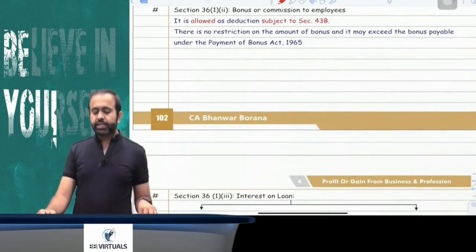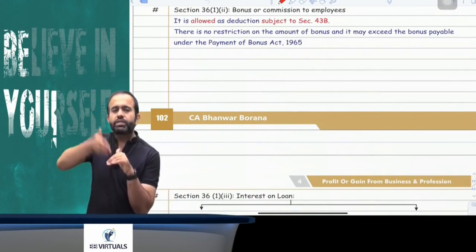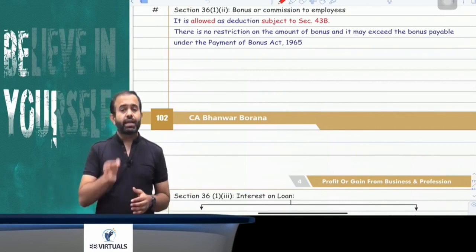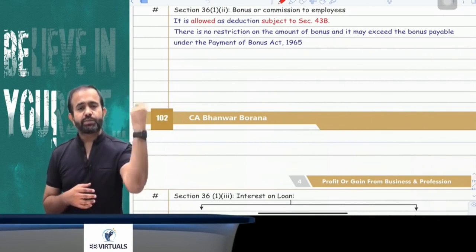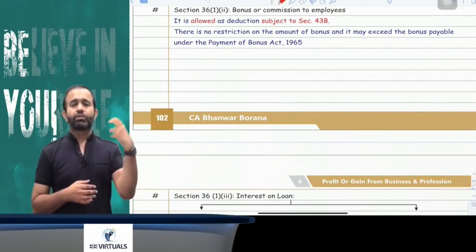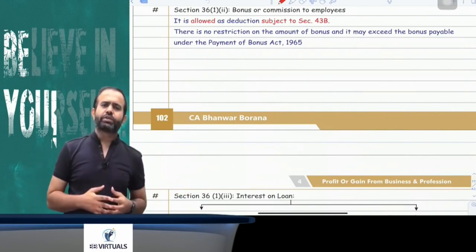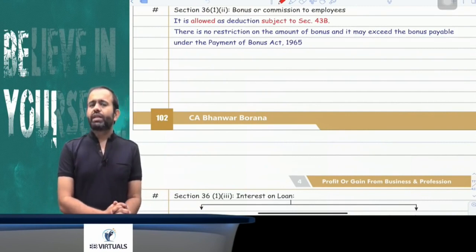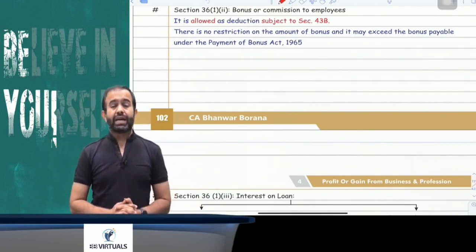Now the next part is related to bonus and commission to employees. If any bonus and commission is given to the employee, is it allowed to the employer? Answer is yes, it is allowed. Now the question is, suppose bonus is paid more than as per the Bonus Act. The Bonus Act says you have to pay one salary as bonus, but you are giving 5 salaries as a bonus. Is it allowed as deduction or not? Answer is yes. Even if that bonus is more than whatever bonus is decided by the Bonus Act, it is also allowed as deduction.